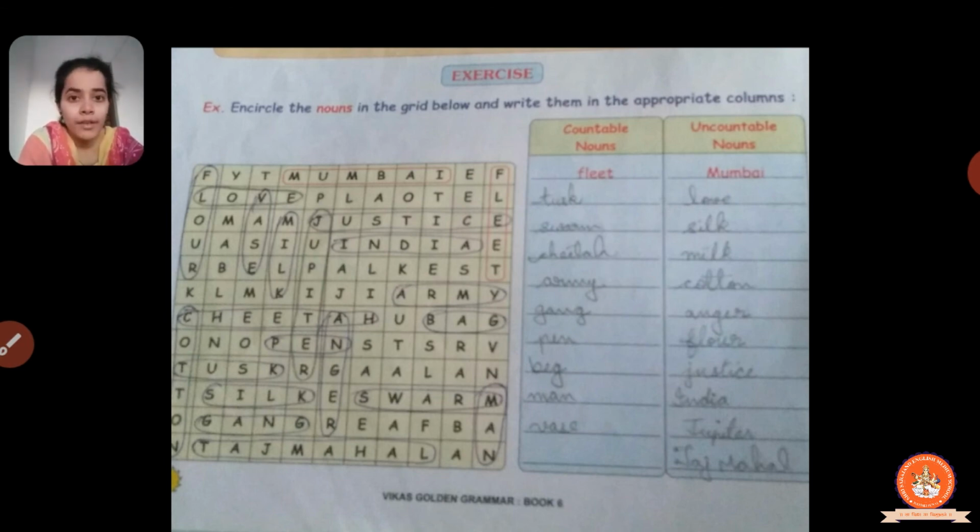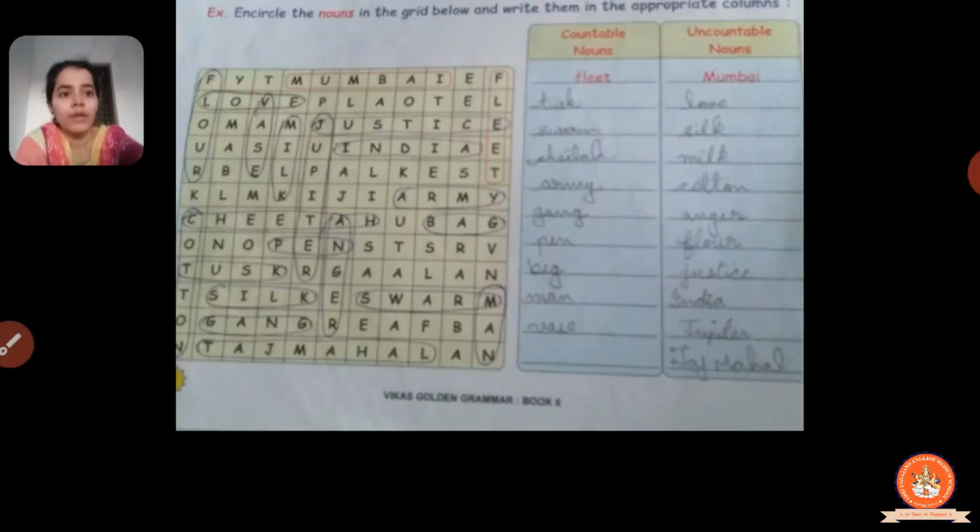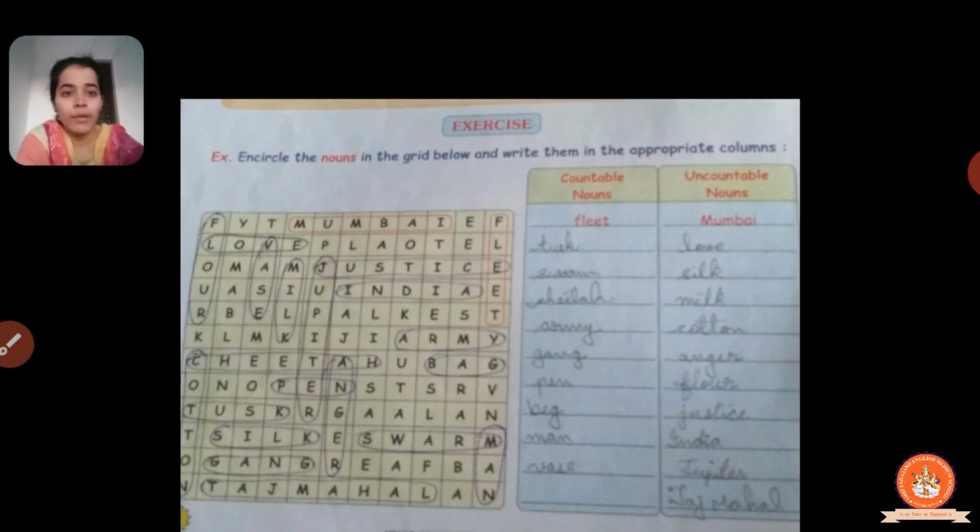As we already studied during the explanation, generally the uncountable nouns come under proper, abstract, and material nouns. So Mumbai is a proper noun, the name of a particular city. We cannot say one Mumbai, two Mumbai, so it's an uncountable noun. In the same way, we have many more uncountable nouns, like love, then silk, which is a kind of material, then milk, cotton, anger, floor, justice, India, Jupiter, Taj Mahal. These all are uncountable nouns.